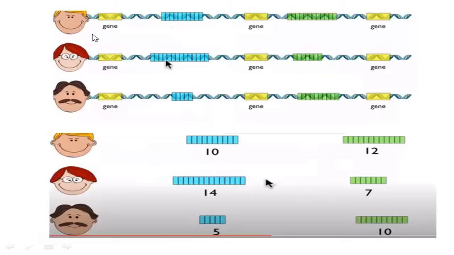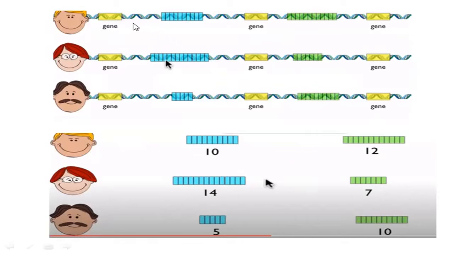Here you can observe three persons. This is the DNA, where the yellow color is the gene, which codes for mRNA. From mRNA, what will be produced? Protein, and from the protein we can expect the characters in the phenotype.